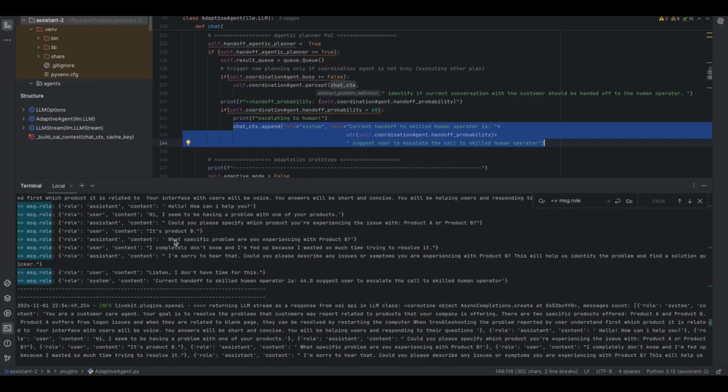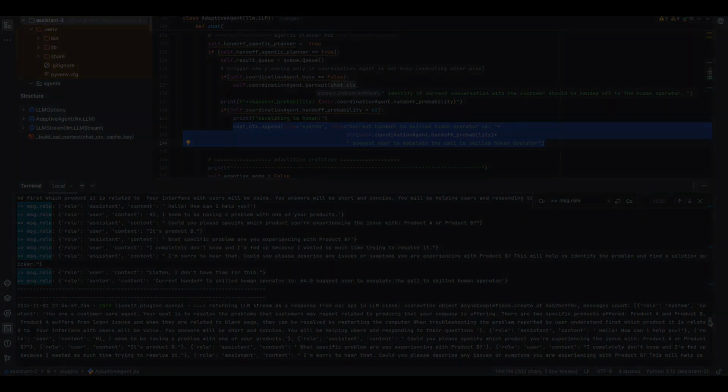So as you can see, this is how we can introduce an agentic reasoner as one of the modules within our AI conversational assistant that works underneath, in the background, and evaluates the probability of handing off based on the evolving conversation.